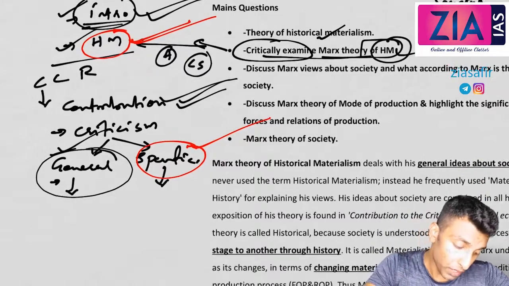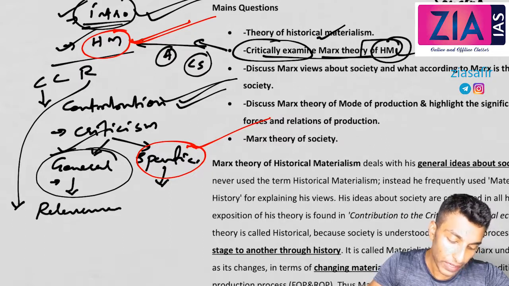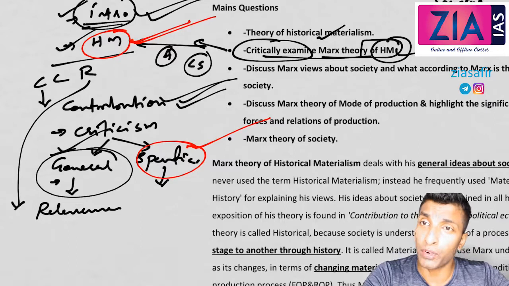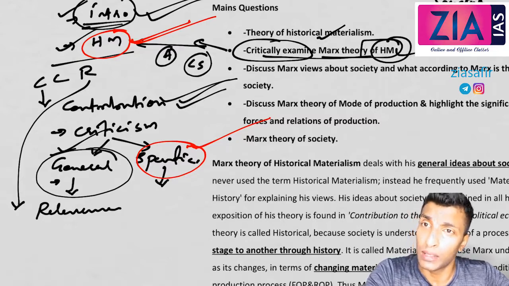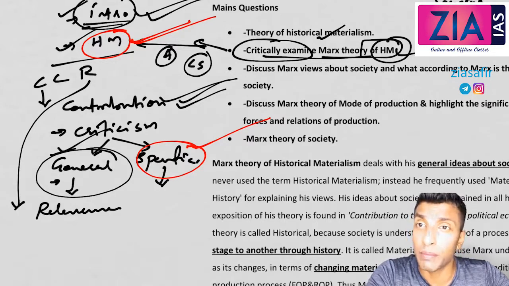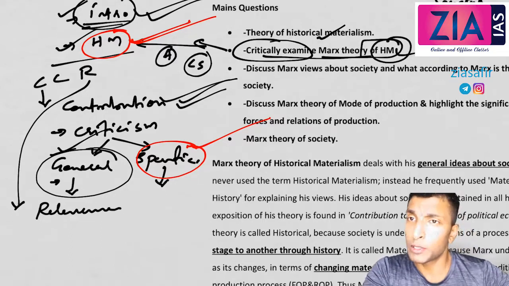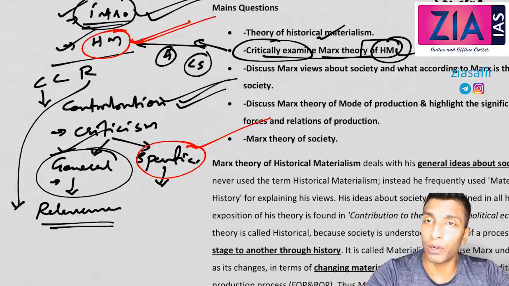What about the conclusion? You will conclude this answer with this. What is this R? Relevance. You will write the relevance of Marx. Like, till the time poverty and exploitation are there, Marx is considered relevant. Till the time exploitation of man by man is there, Marx is considered relevant. Though Marxian concepts like communism, socialism are utopian concepts and will never come into existence, the concerns raised by Marx can never be ignored by a welfare state. Okay, so in that context you can write the relevance of Marx, and this part also will be common for all the questions.